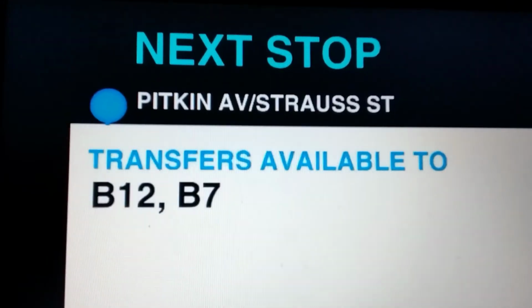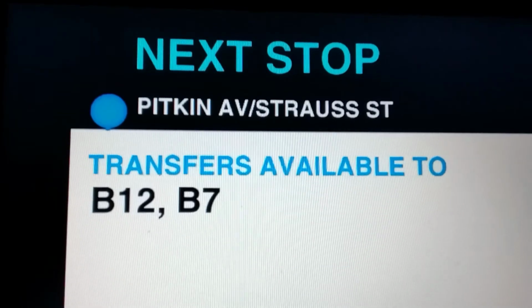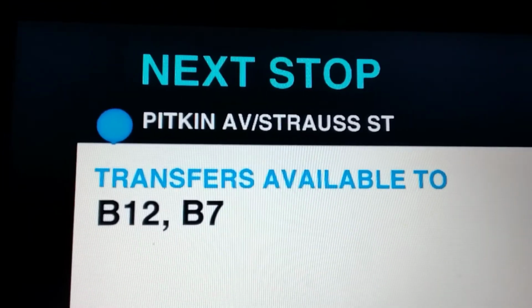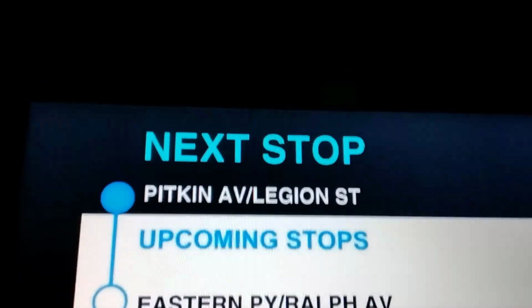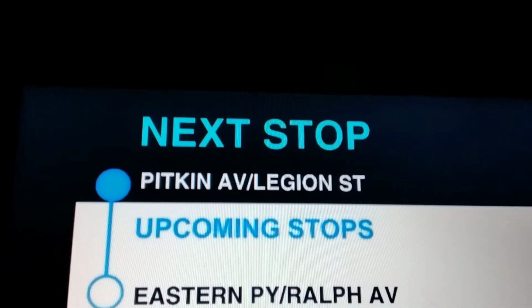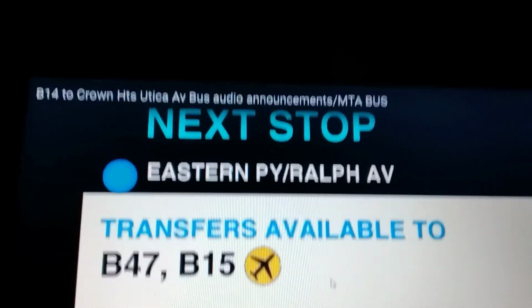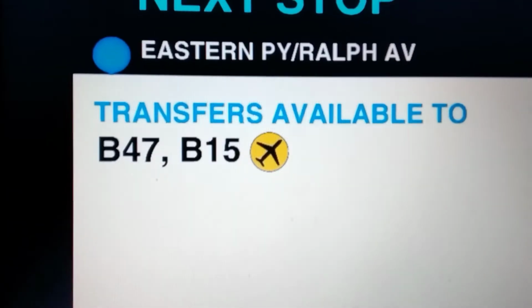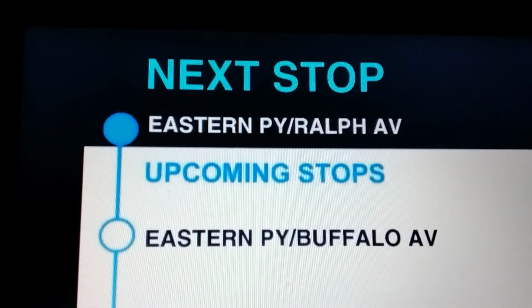Next stop, Pitkin Avenue and Strauss Street. Transfers available to B12 and B7. This stop is Pitkin Avenue and Strauss Street. Next stop, Pitkin Avenue and Legion Street. This stop is Pitkin Avenue and Legion Street. Next stop, Eastern Parkway and Ralph Avenue. Transfers available to B47 and B15. This stop is Eastern Parkway and Ralph Avenue.